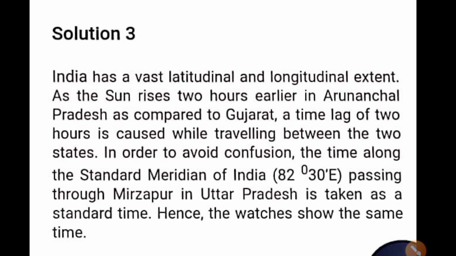That is why it is considered as the standard meridian. So, in order to avoid confusion regarding the time, we have selected that particular longitude as standard meridian. Okay, this is the answer.